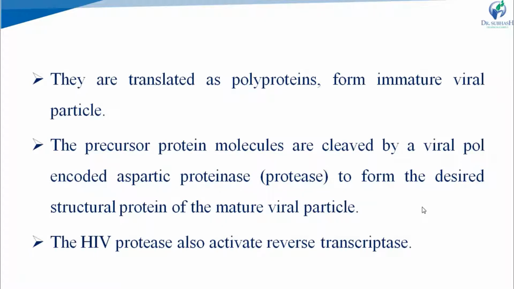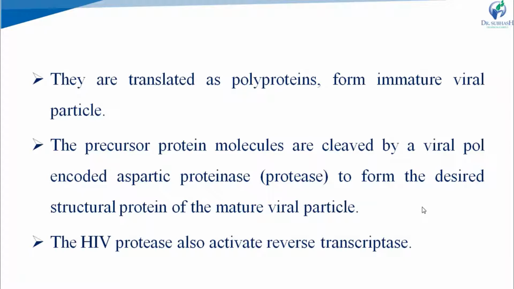The precursor protein molecules are cleaved by the viral pol-encoded aspartic protease, that is, HIV protease, to form the desired structural proteins of the mature viral particle.